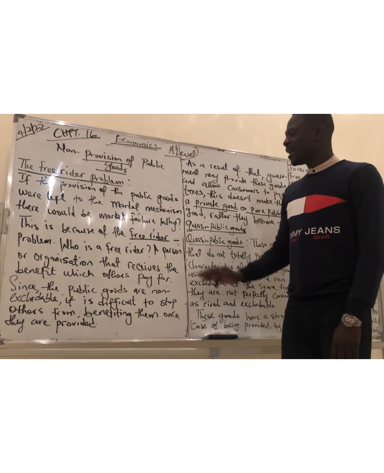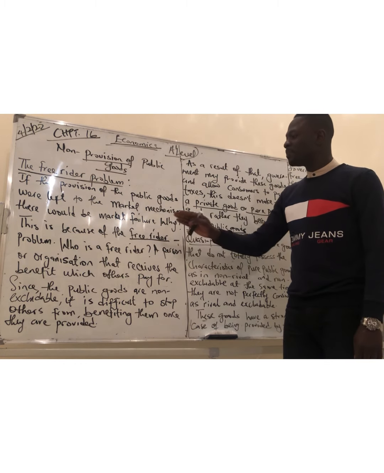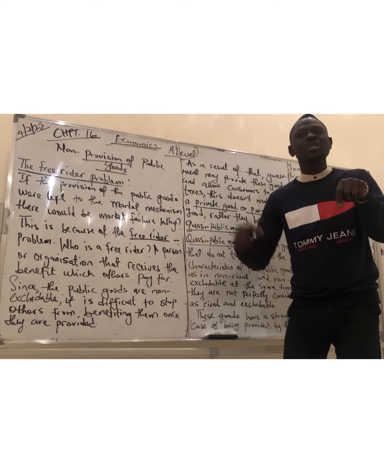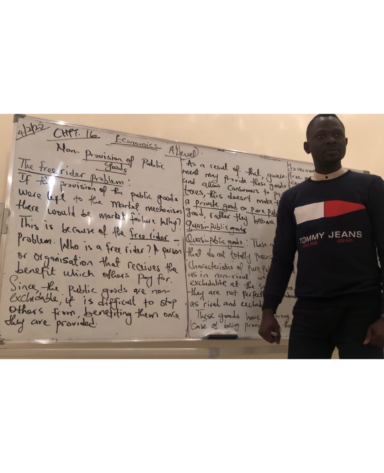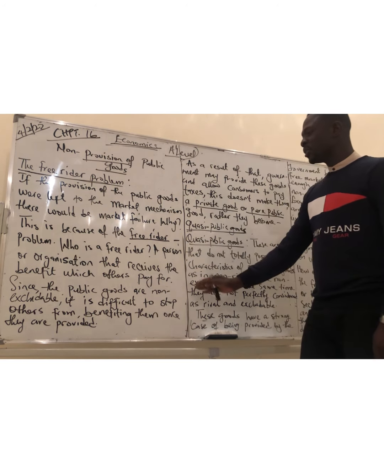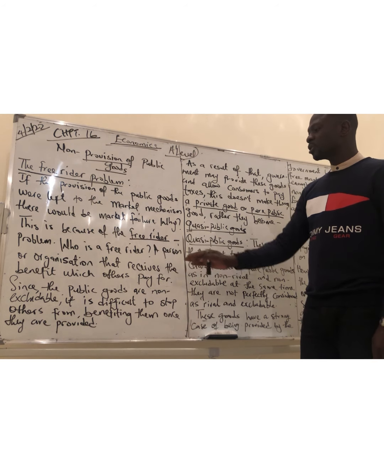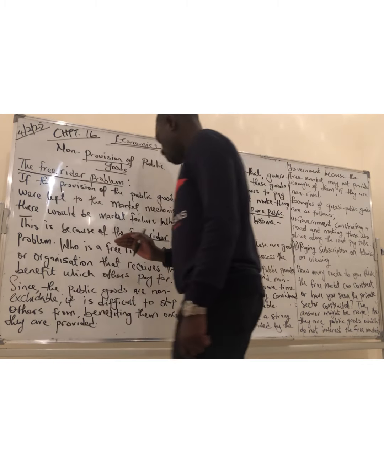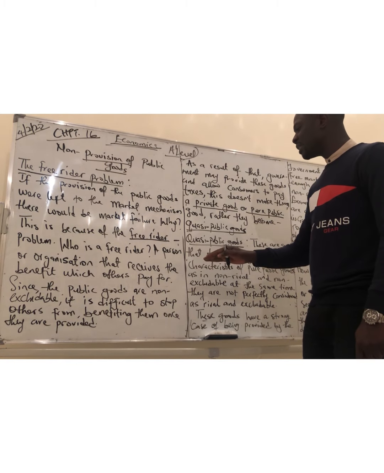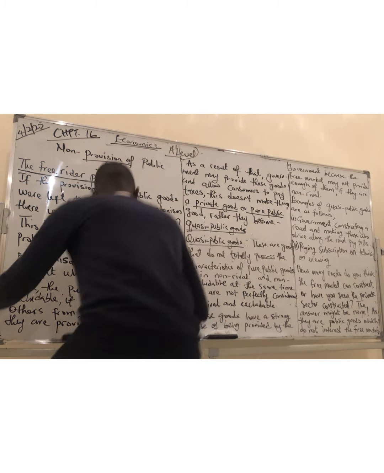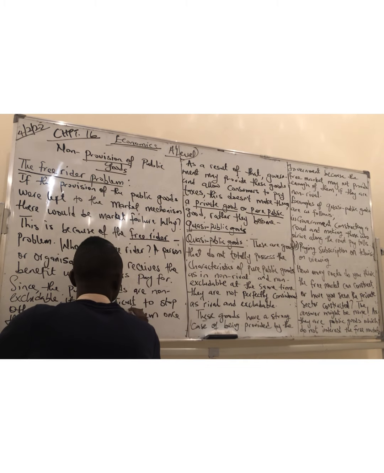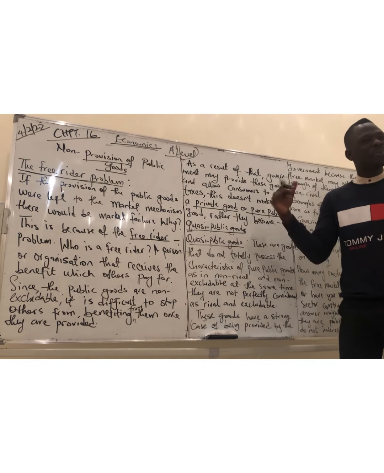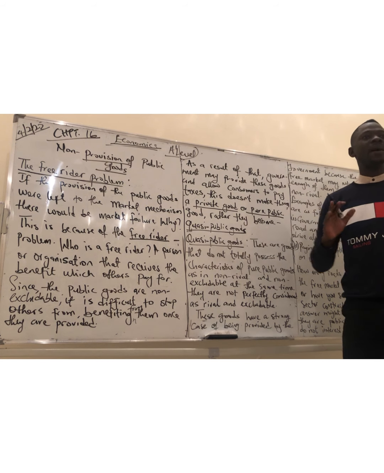Who is a free rider? A person or organization that receives the benefits which others pay for. So they are receiving the benefit of what others have contributed. Since public goods are non-excludable, it is difficult to stop others from benefiting from them. Once they are provided, you can't stop others from benefiting from them, inasmuch as they are provided.